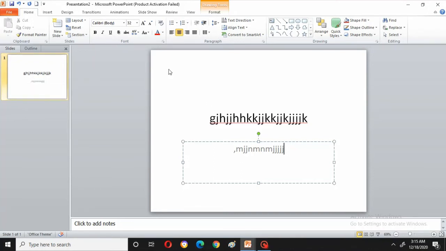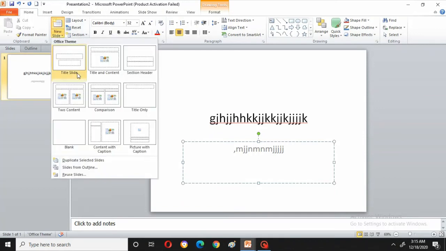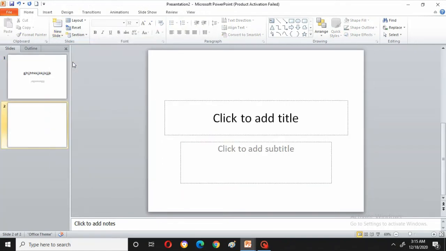Now suppose I want to create another slide, I will create one more slide. You just see that slide will come below the first slide. See, this is a title slide. Can you see number 1, number 2? That means however many slides you create, that many slides can be seen in the navigation pane.